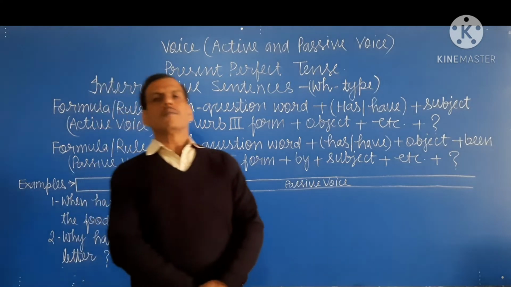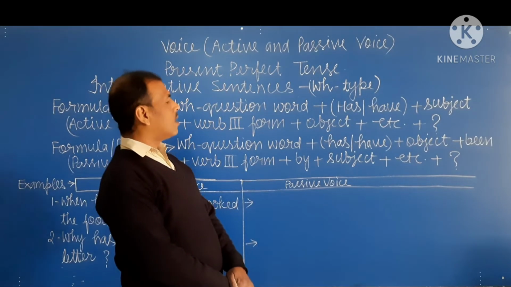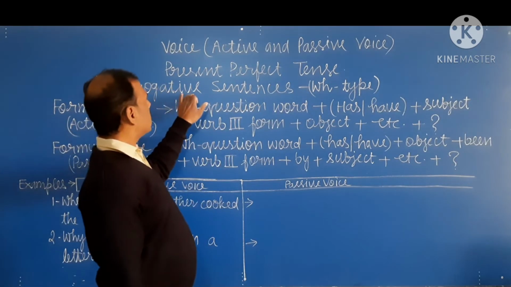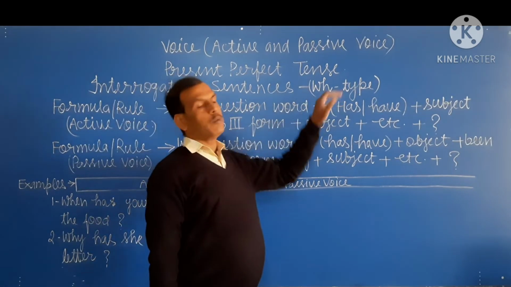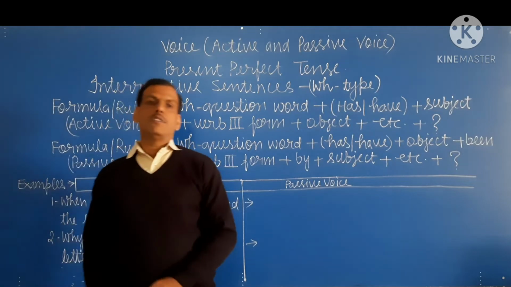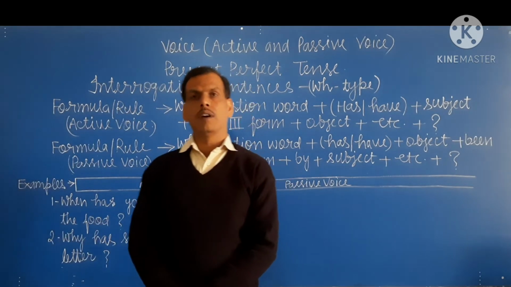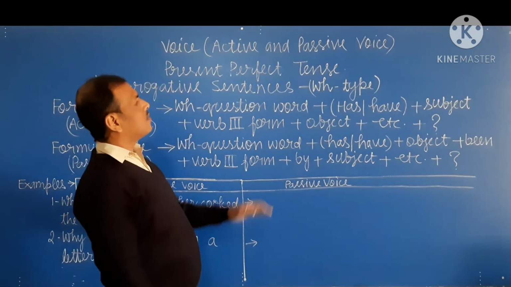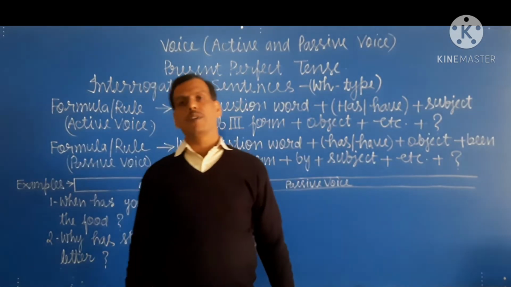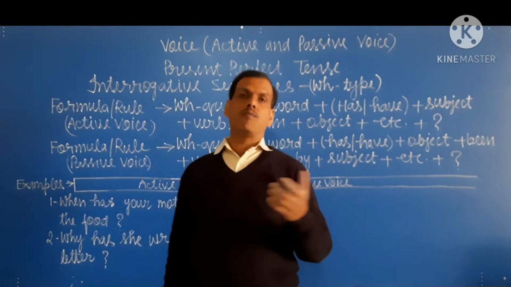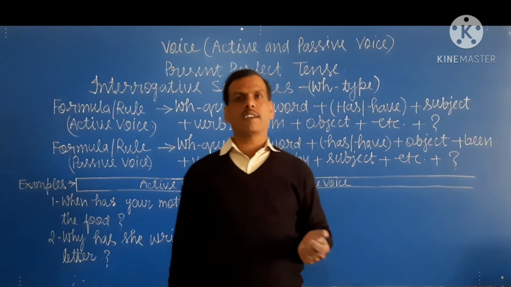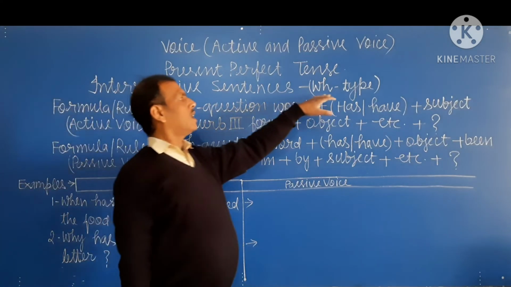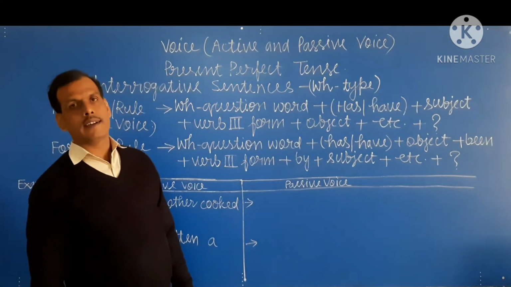Hey students, welcome back. Now we will discuss the rule of interrogative sentence of WH type. WH type of interrogative are those interrogatives that start with a WH question word like what, when, where, how, etc. That interrogative is known as WH type of interrogative sentence.